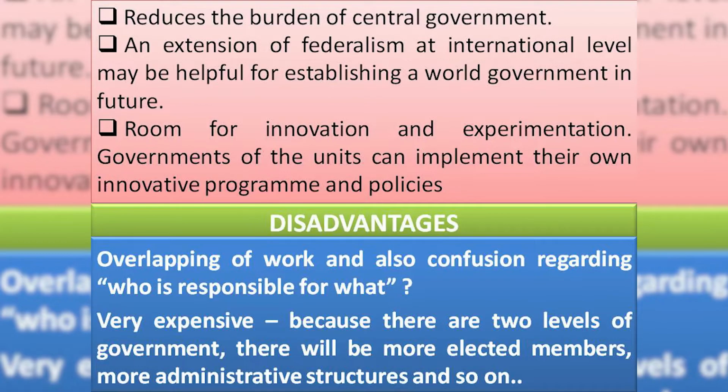Further, a federal mechanism reduces the burden of the central government. Otherwise, the central government would have to handle every aspect of the socio-political life of people. In a federal system, the local or regional aspects are handled by local or regional governments, and the central government can concentrate on foreign policy, relations, economic aspects and such. So it reduces the burden of the central government.